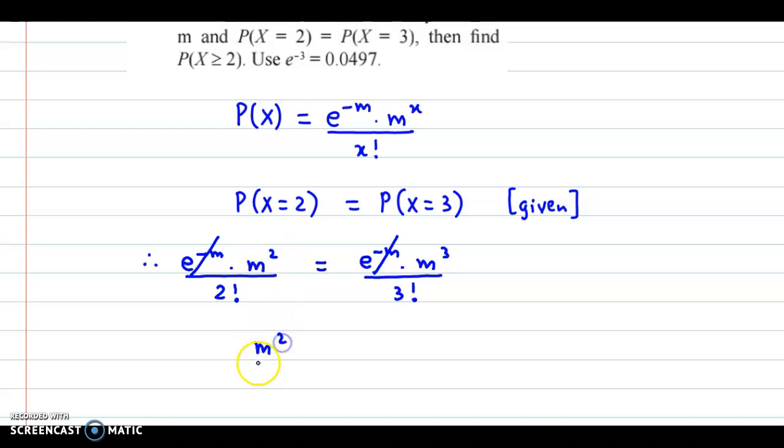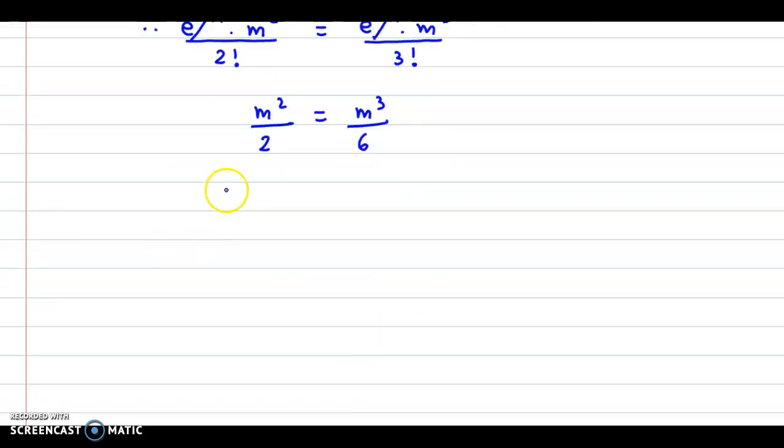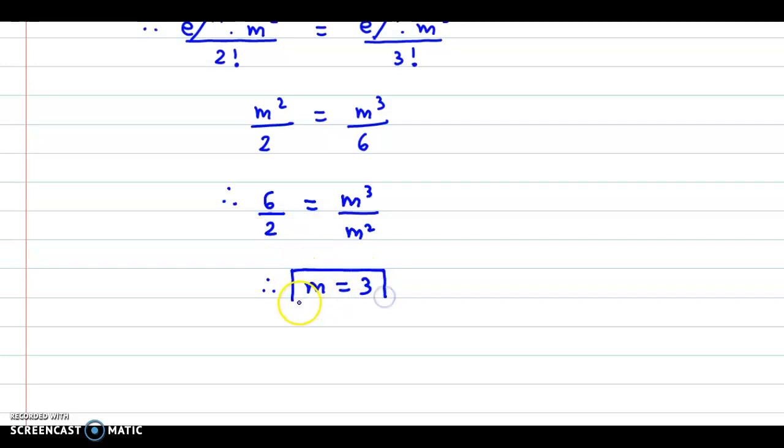So here we have m square upon 2 factorial, which is 2, is equal to m cube upon 3 factorial, the value is 6. And we simply cross multiply, we get 6 over 2 is equal to m cube upon m square. Simplifying this, we have m is equal to, if we reduce, 3. So the value for m, that is the parameter m, is equal to 3.